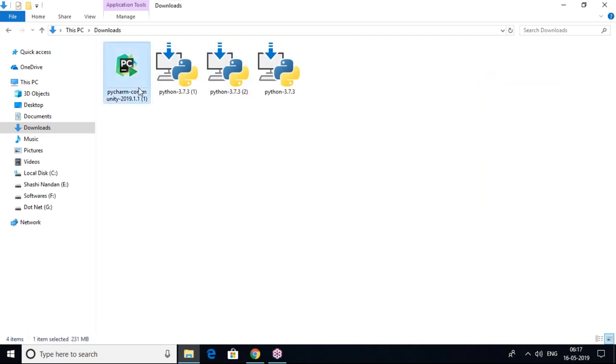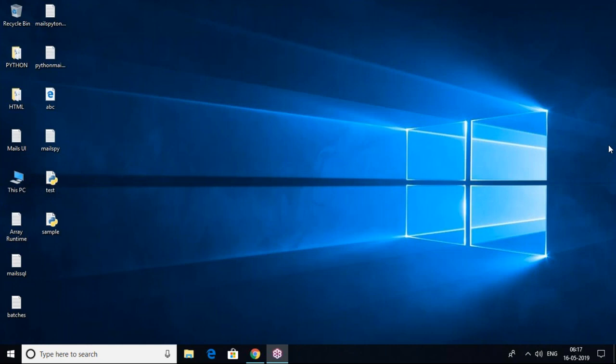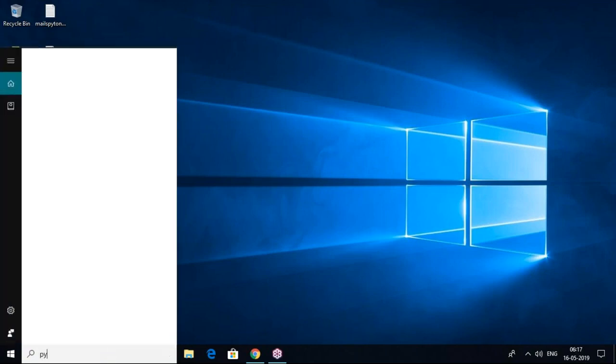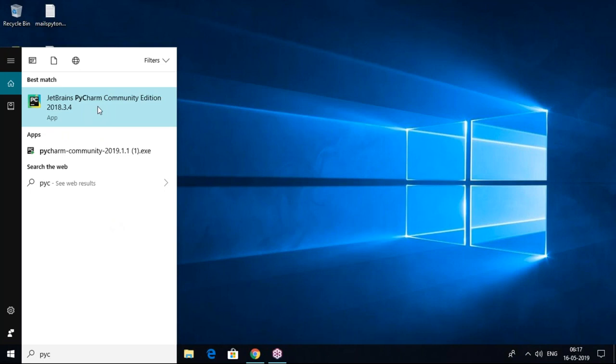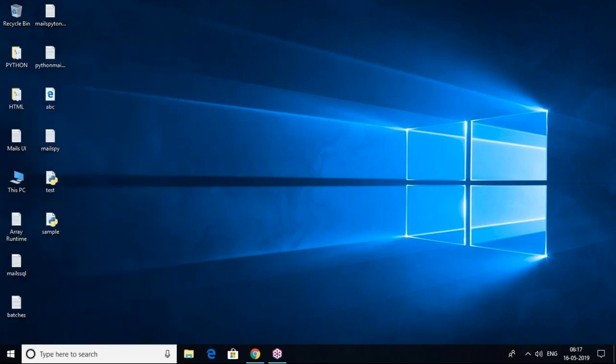PyCharm Community version. You just double click on it, next, next, next, install it. That's it. It's very simple. Within less than 1 minute it will be installed, no problem at all. So this is the PyCharm editor setup. But how to open the PyCharm editor? Let's go to PyCharm, and the JetBrains PyCharm Community Edition icon will be there.